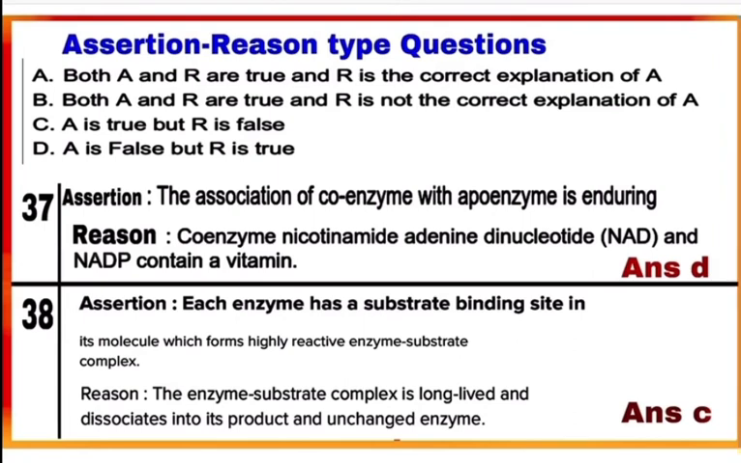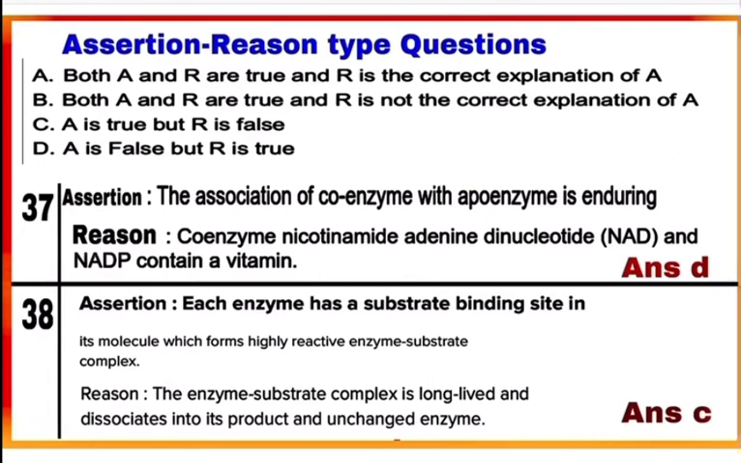Now see the reason. Coenzyme nicotinamide adenine dinucleotide NAD and NADP contain a vitamin. This is the true statement. NAD and NADP contain the vitamin niacin. So here correct option is D. Assertion statement is false, but reason statement is true.